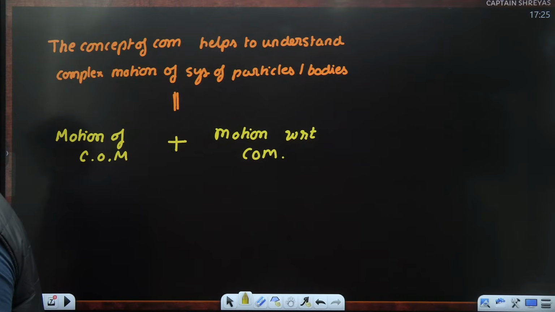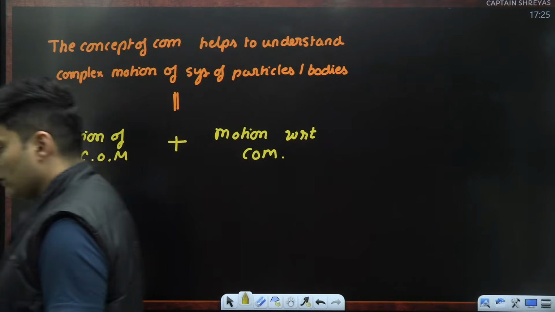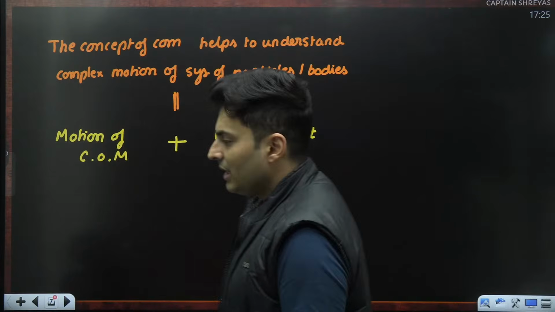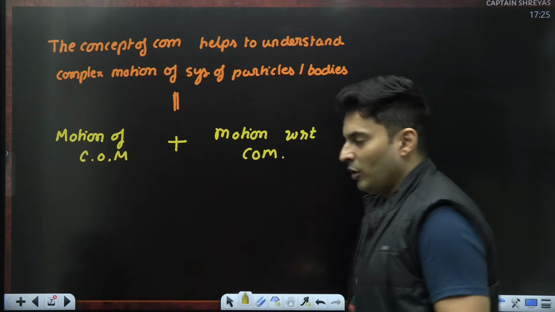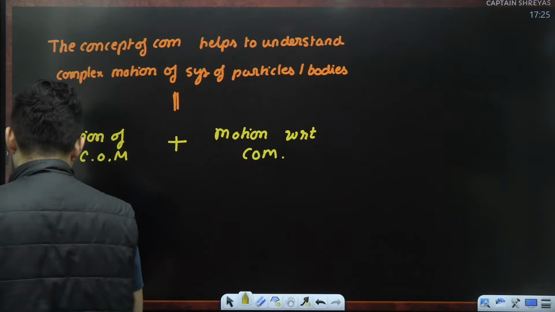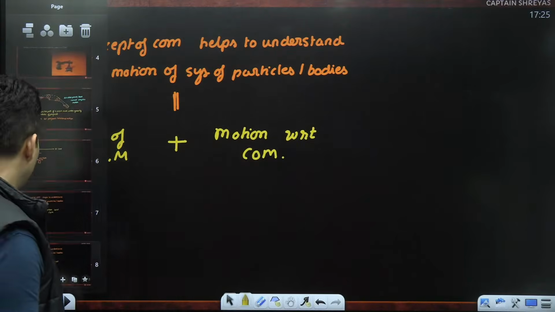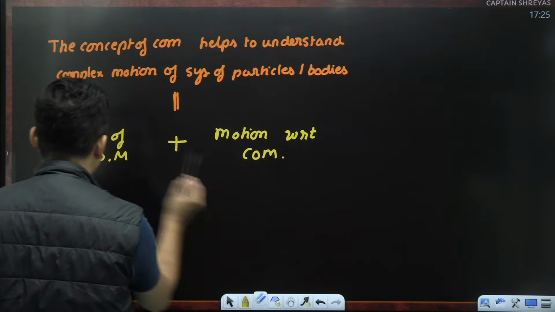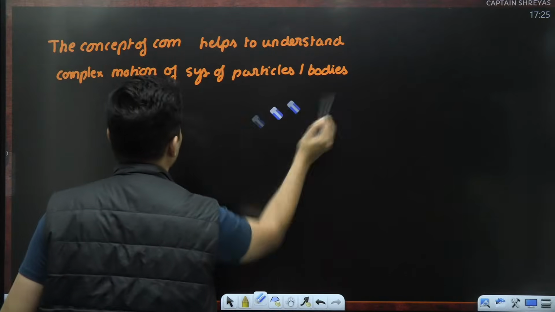Is center of mass the point where the gravity acts on the particle of the object? Not really. It is the center of gravity, and there is a small difference between center of mass and center of gravity. I'll come to it. That is another misconception which many students have. Is center of mass the same as center of gravity?